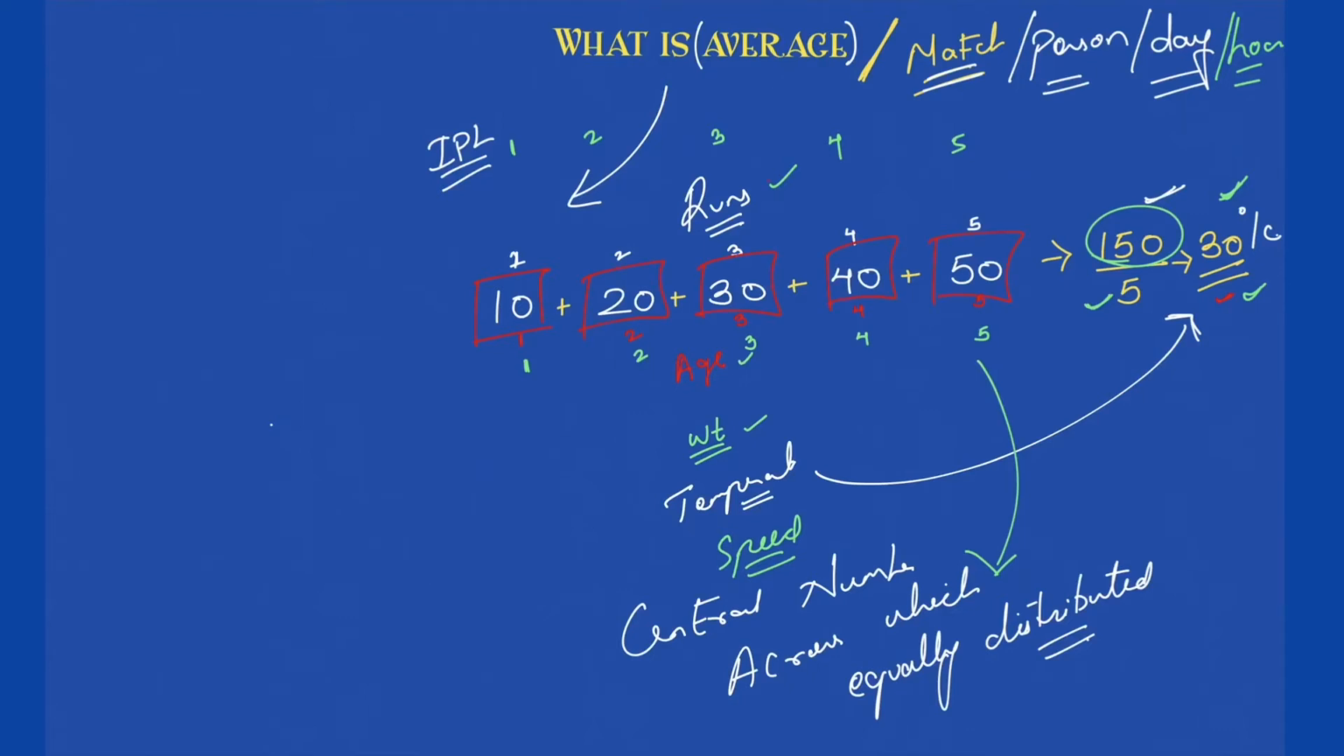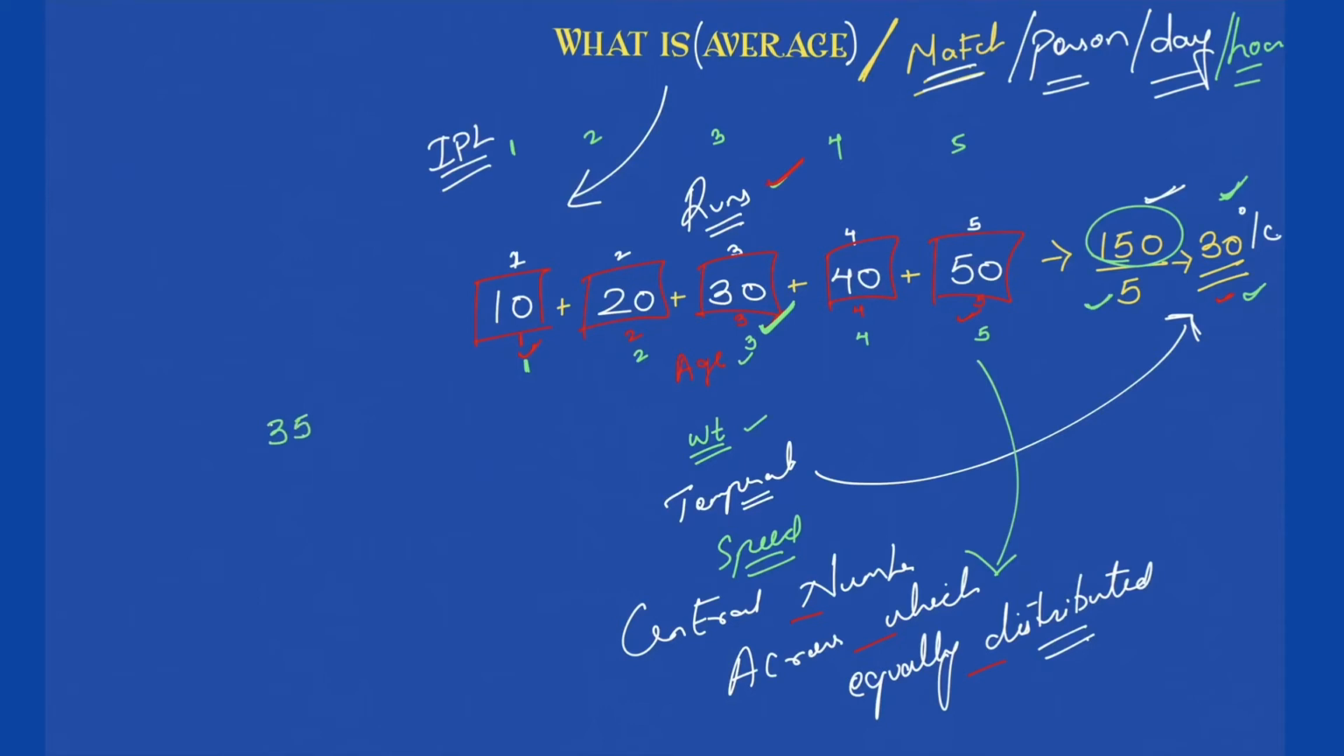Let's start with our first example, runs only. Runs scored by the batsman in 5 matches: first match 10, second match 20 and so on, fifth match 50. Now, how can you start with this central number across which the other numbers are equally distributed? The biggest number here is 50 and the smallest number here is 10. I need to get an average which will be in between 10 and 50. So I just think that the average would be somewhere around, say, 35. I don't know if it is 30 or not. I'm just thinking the average is 35. So what will happen if I think that the average is 35?